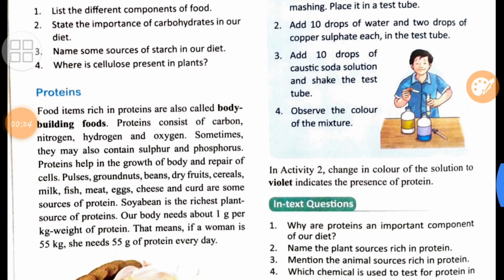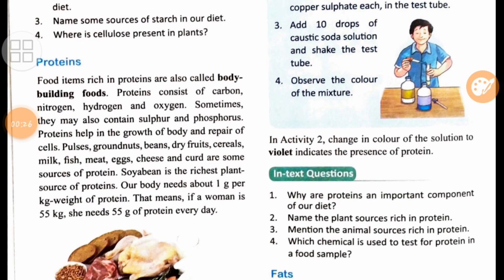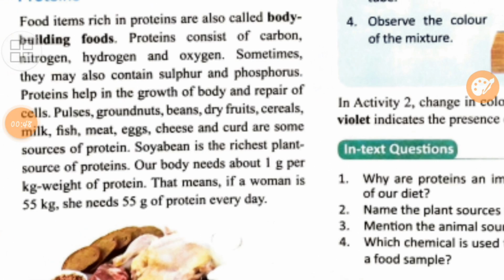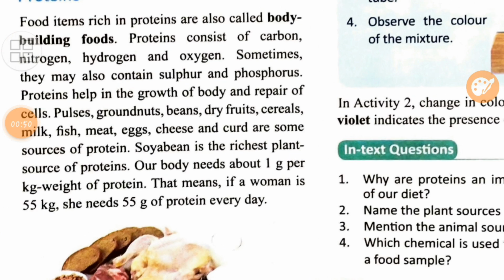Now as we come down, we can see in-text questions. Let's do the in-text questions. The first one is, why are proteins an important component of our diet? We very well know because it helps in the growth of the body and repair of the cells. Name the plant sources rich in protein. Mention the animal sources rich in protein. Answers are given here. You can see in the paragraph of protein, answers are given here. Milk, fish, meat, eggs, these are the animal sources. And pulses, groundnuts, beans, these are the plant sources which are rich in protein.